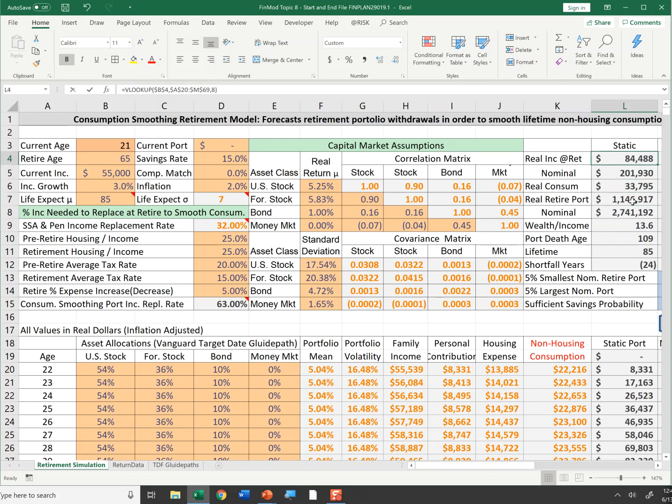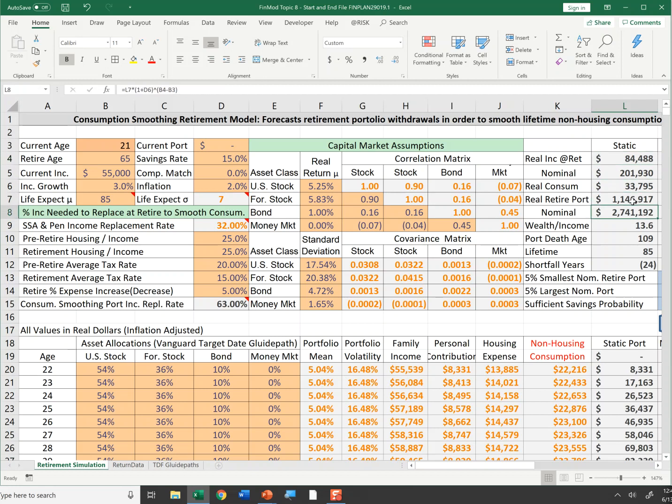Also, my salary in real dollars is $84,000, doing a lookup on that salary in my last year. However, if I increase that by the rate of inflation for that number of years, my last paycheck, or my last tax statement in my last year of working, says I made $201,930. So these are the nominal and real incomes at my last year of work.